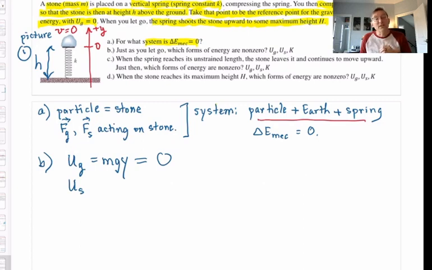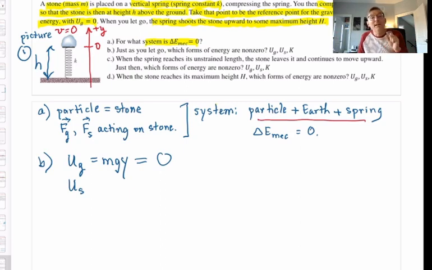So now, ask yourself, in picture 1, is the spring stretched or compressed from its natural length? I want you to answer it. If you need to pause the video, that's fine. Did you say yes? In fact, the spring is compressed from its natural length. I mentioned a little while ago, let's say that the spring's natural length is L. We clearly have compressed it to get to picture 1.